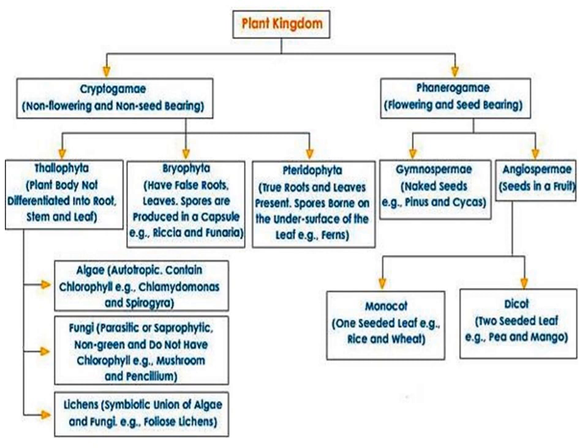Then phanerogames are the seed bearing plants. These seed bearing plants either have naked seeds or covered seeds. If the seed is naked, we call them gymnosperm. If the seeds are covered within the fruit, we call them angiosperm. Angiosperms are further categorized into two classes, monocotyledon and dicotyledon. So this is the complete flow chart with characters. If you draw this flow chart, take a screenshot and prepare your notes, this is sufficient for your 9th standard explanation.